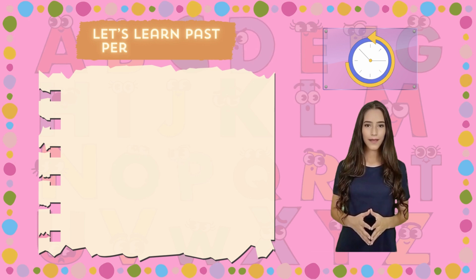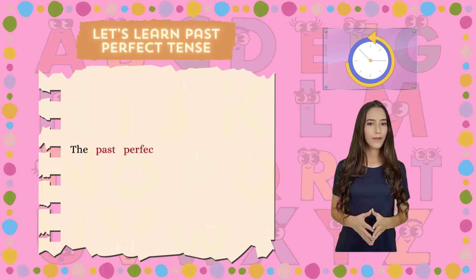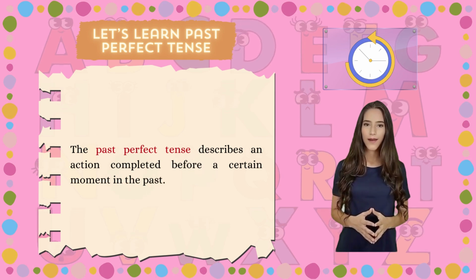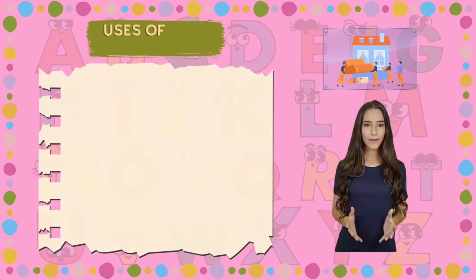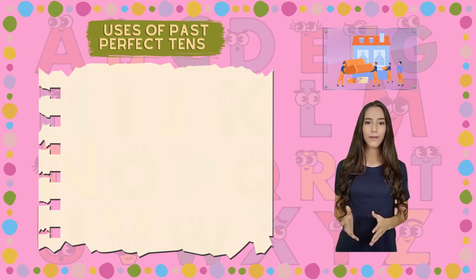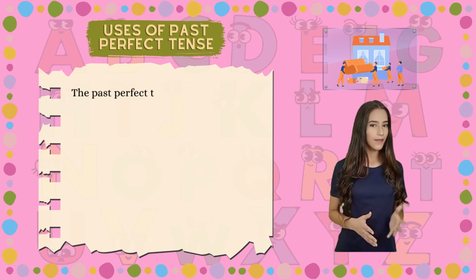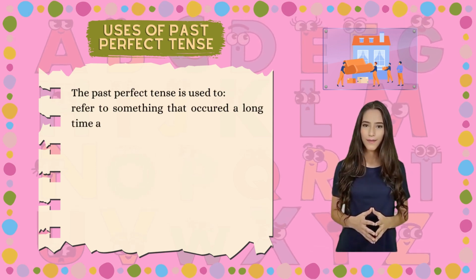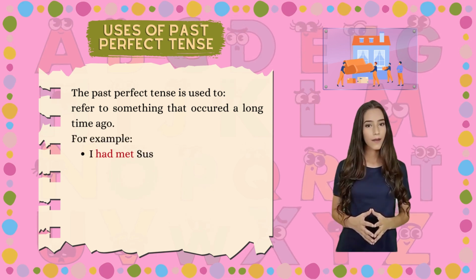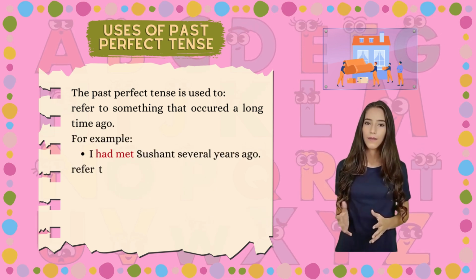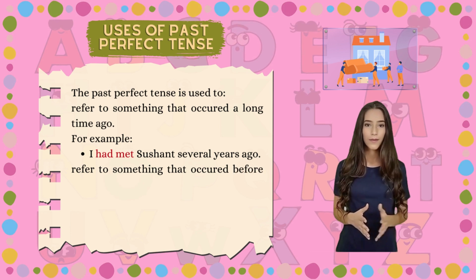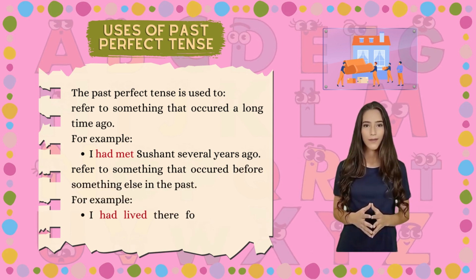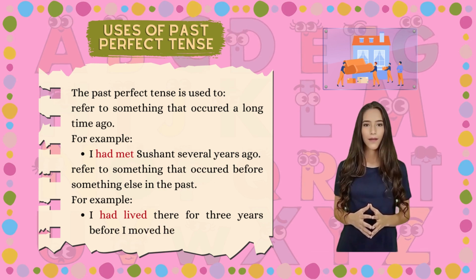Let's learn past perfect tense. The past perfect tense describes an action completed before a certain moment in the past. Uses of past perfect tense. The past perfect tense is used to refer to something that occurred a long time ago. For example, I had met Sushant several years ago. Refer to something that occurred before something else in the past. For example, I had lived there for 3 years before I moved here.